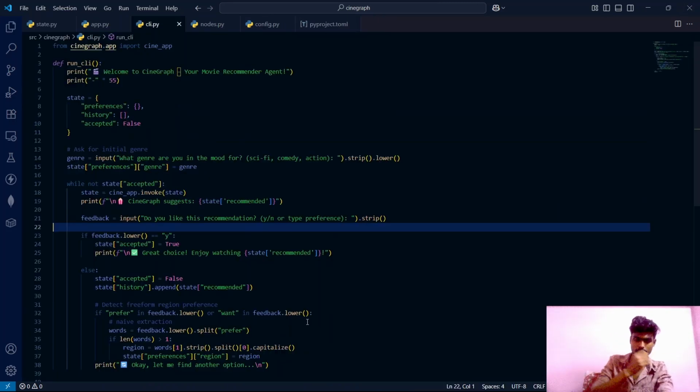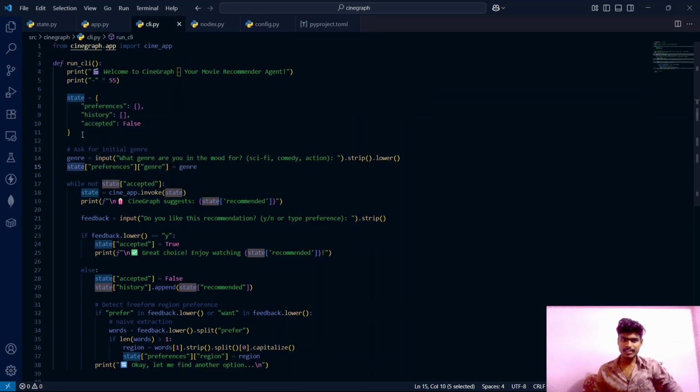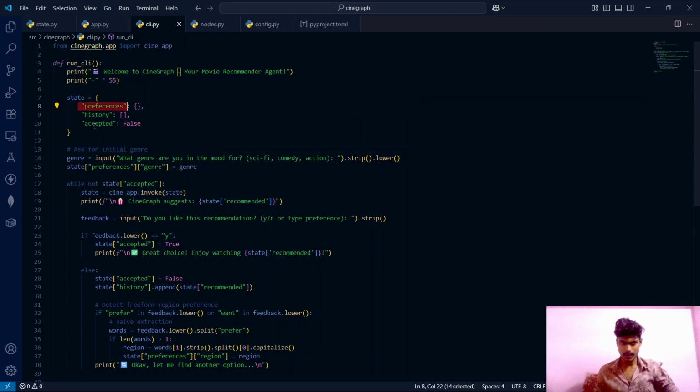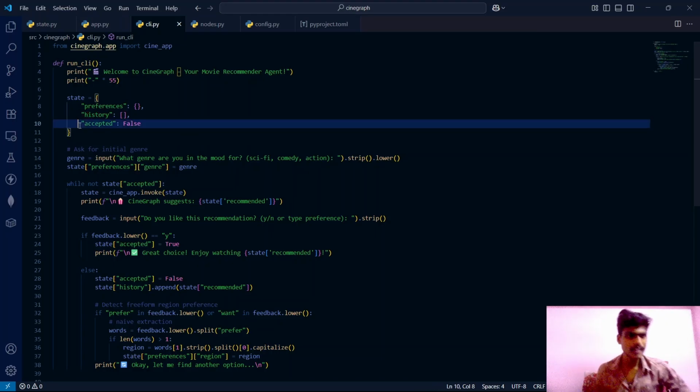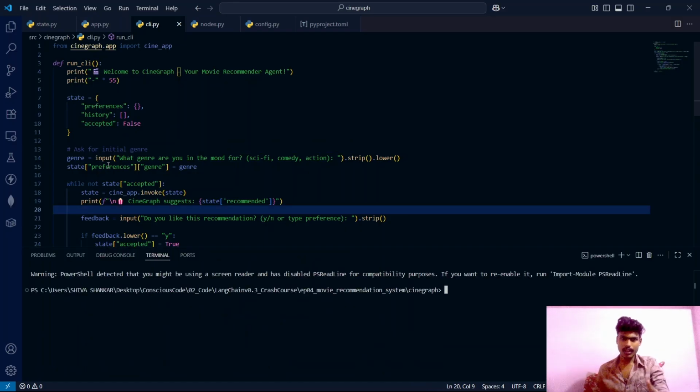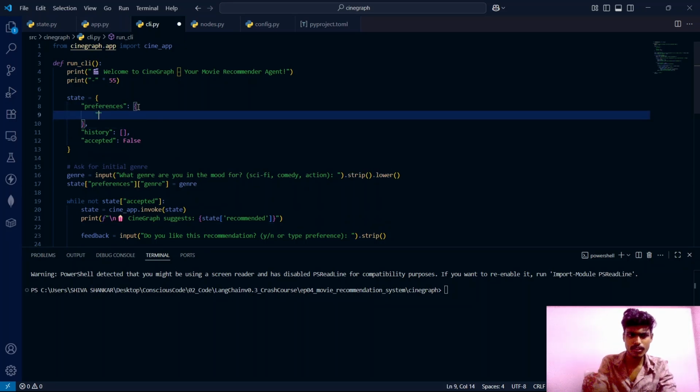Here is our cli.py. See guys, we are initializing the state here. The state by default has a preferences object which is empty. There is also history, a list which is also empty, and we have set accepted to false by default. Now, from the terminal we take a user input, asking for their genre, and that genre gets saved inside the preferences. A key named genre will be created, and when we say action, it is saved here.